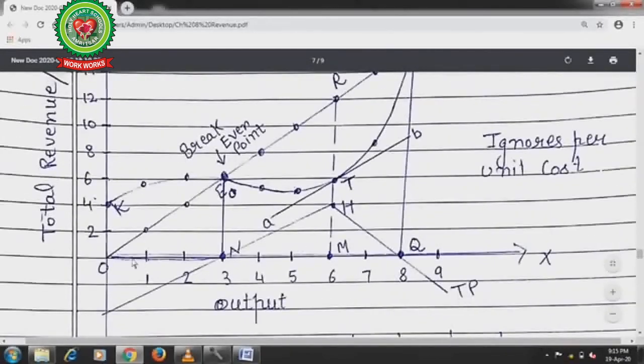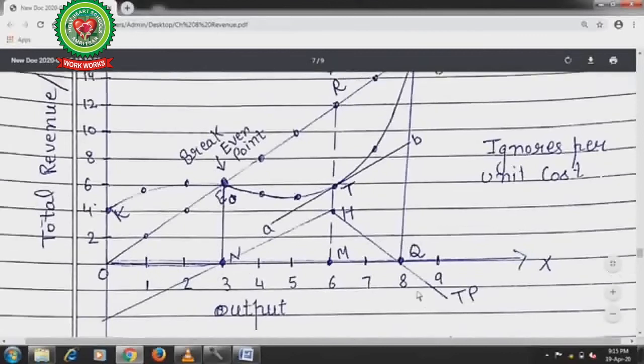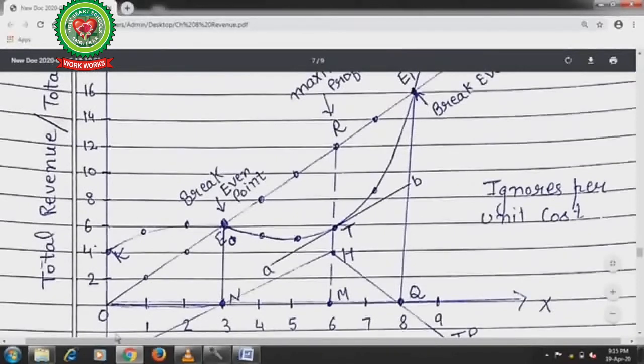Up to this level, these are losses to the firm. And if the firm will continue production after OQ level, even then the producer will earn losses.